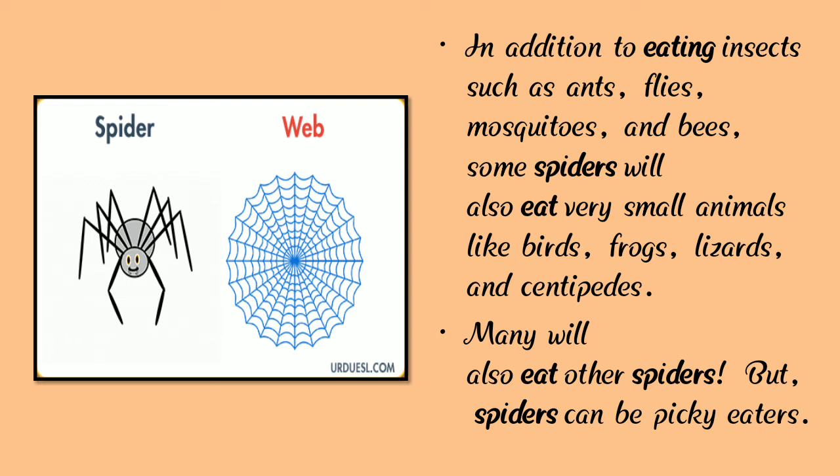Many will also eat other spiders, but spiders can be picky eaters. Here we can see spiders live in a web.